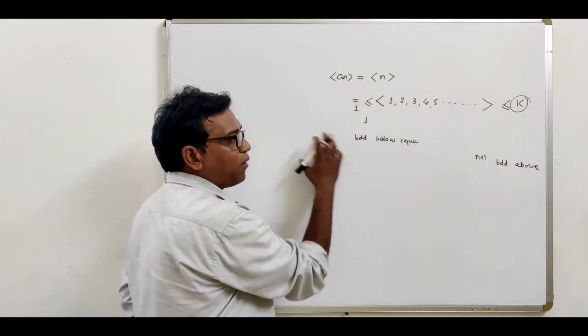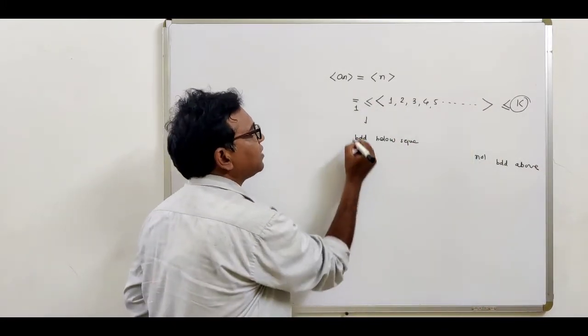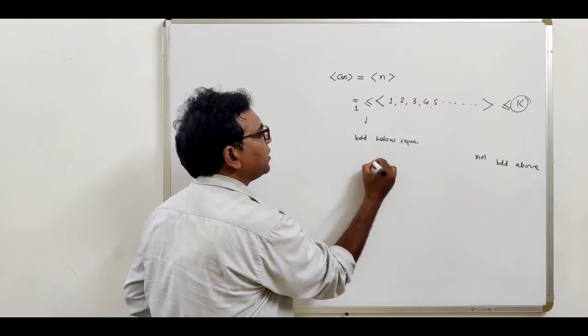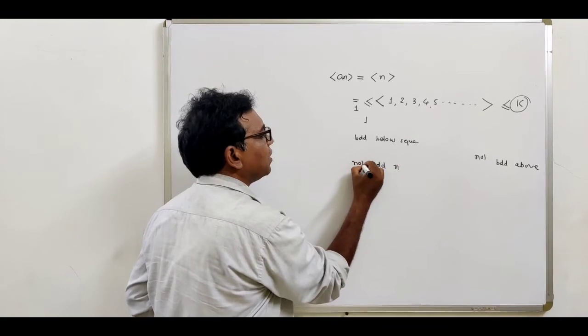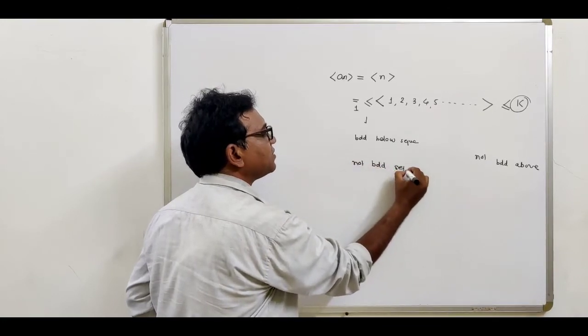So this is just a bounded below sequence. So we can say that this sequence of natural numbers is not a bounded sequence.